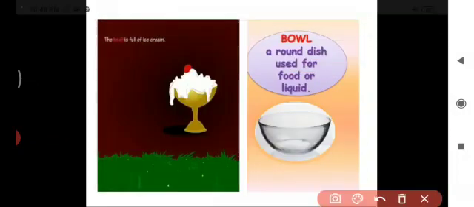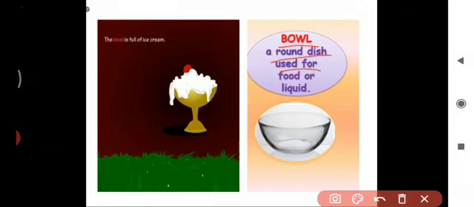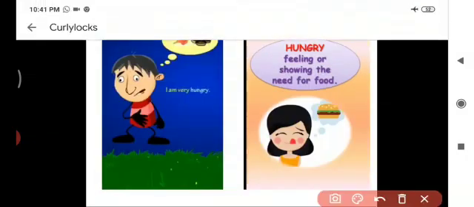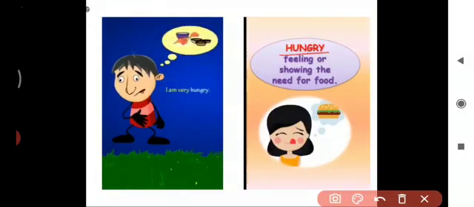The next word is bowl. Bowl. A round dish used for having food or liquid. The sentence is, the bowl is full of ice cream. The next word is hungry. What is the meaning of hungry? Feeling or showing the need for food. So, I am very hungry.